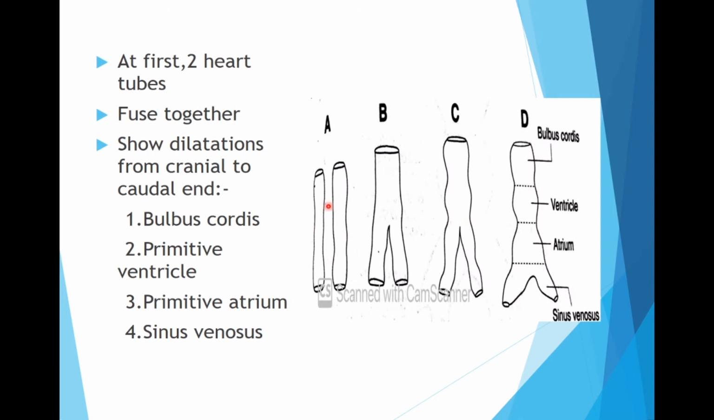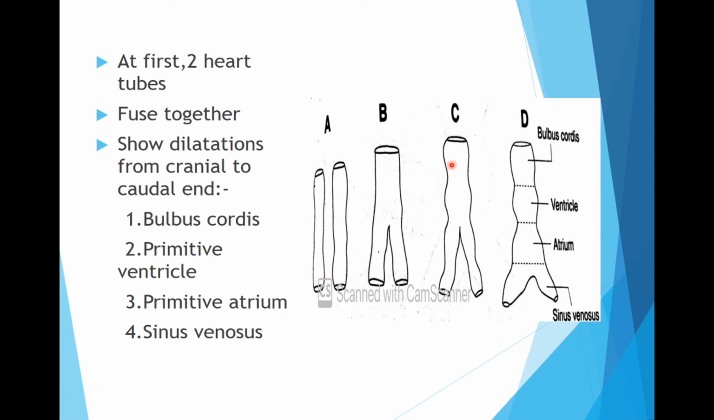See, this is a diagrammatic representation of the two heart tubes. Initially they are single, individually placed, and then they unite to form a single heart tube which is cranially fused, but caudally two separate horns appear, because this caudal end is the unfused end.